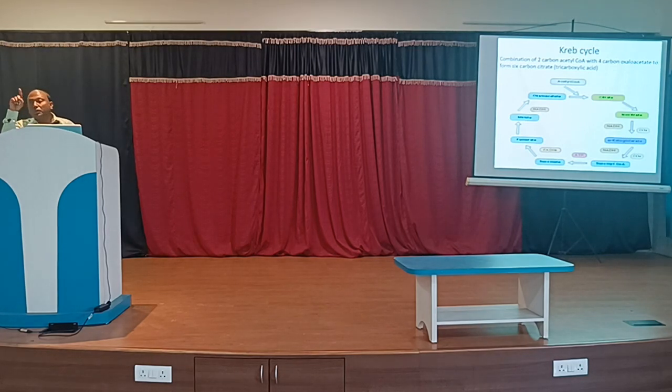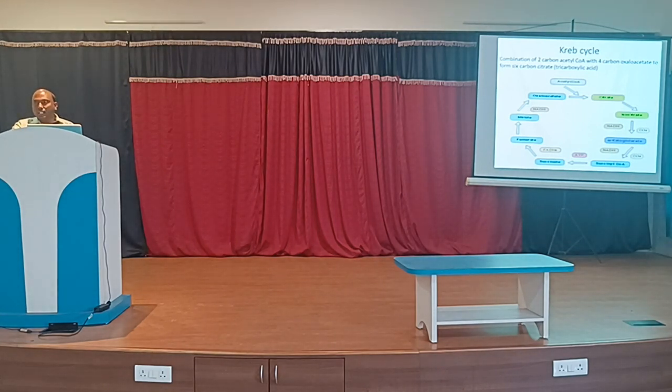Now if 4 NADH2 enter into the electron transport chain, then each NADH2 gives us 3 ATP, means 4 into 3, how many ATP is generated? 12. If 1 FADH2 enters into the electron transport chain, then 1 into 2, how many ATP is generated? 2. Means 12 plus 2, 14 ATP is generated with the help of NADH2 and FADH2.